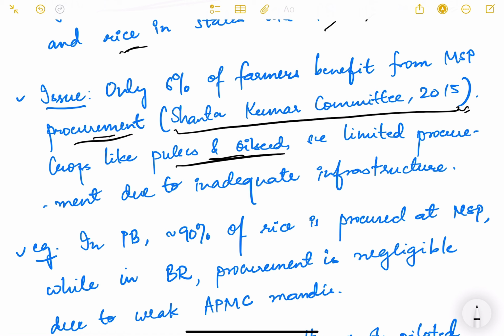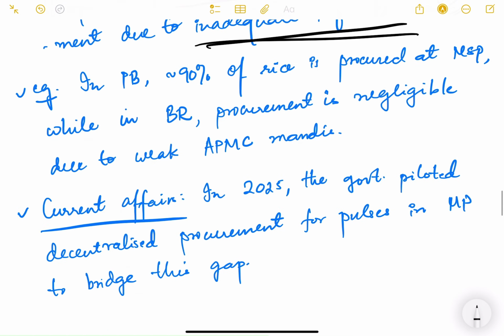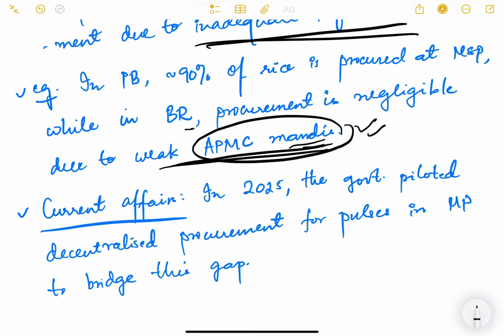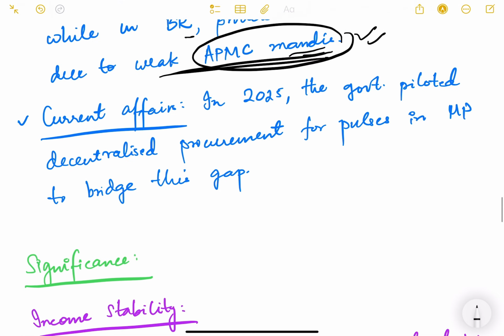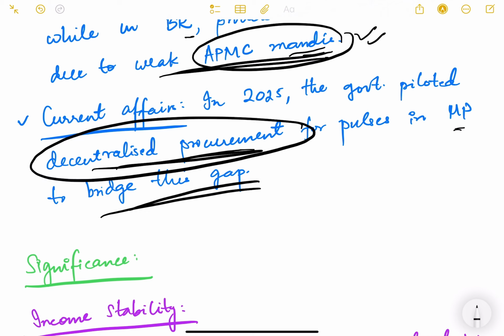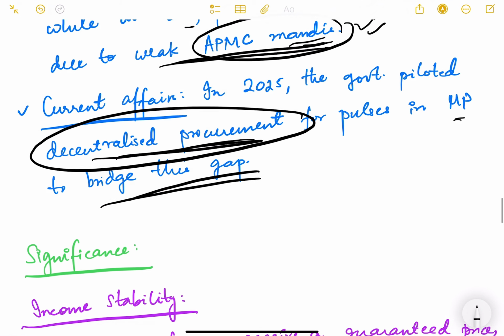Crops like pulses and oilseeds see limited procurement due to inadequate infrastructure. So government doesn't have sufficient mandis, godowns, infrastructure to procure each and everything. In Punjab, almost 90% of rice is procured at MSP, while in Bihar, procurement is negligible due to weak APMC mandis. Okay, so mandis need to be there, godowns need to be there, infrastructure, warehouses, those things need to be there. In 2025, the government piloted decentralized procurement for pulses in Madhya Pradesh to bridge this gap. So decentralized procurement is basically a procurement done by the state government, using their infrastructure. So that is decentralized procurement.